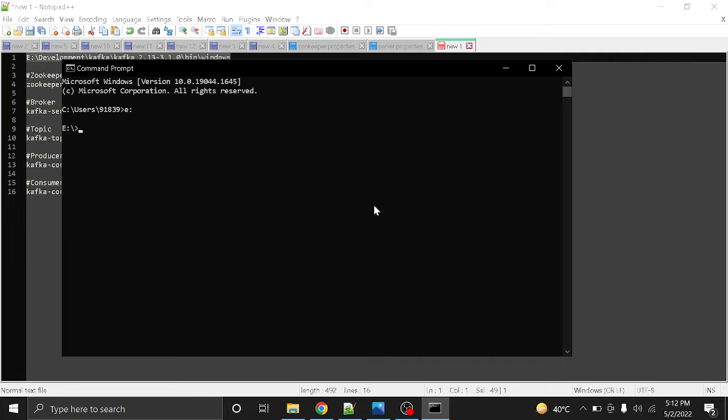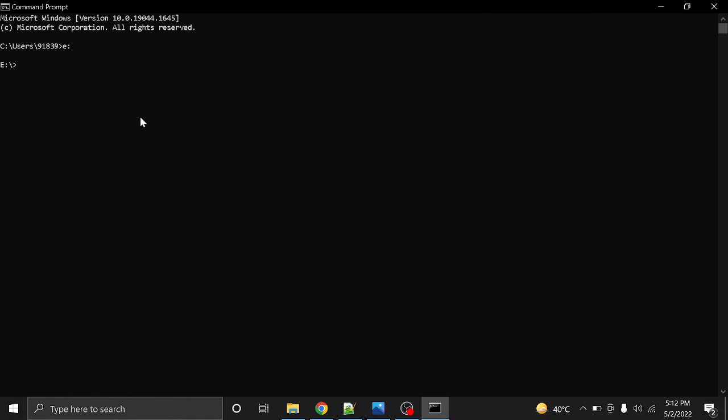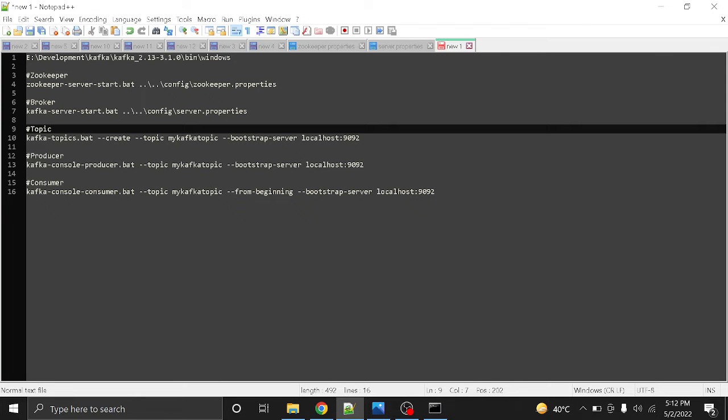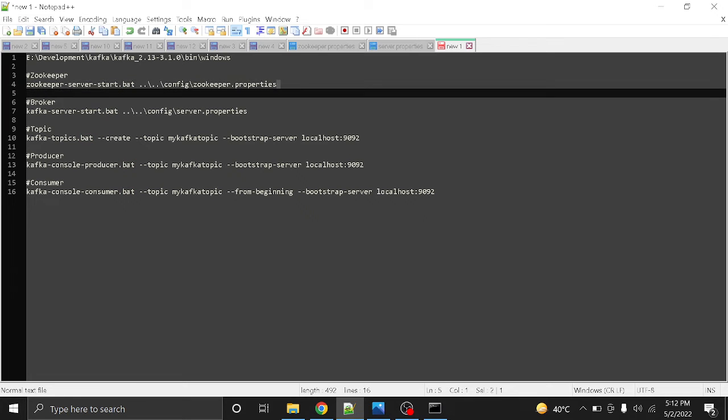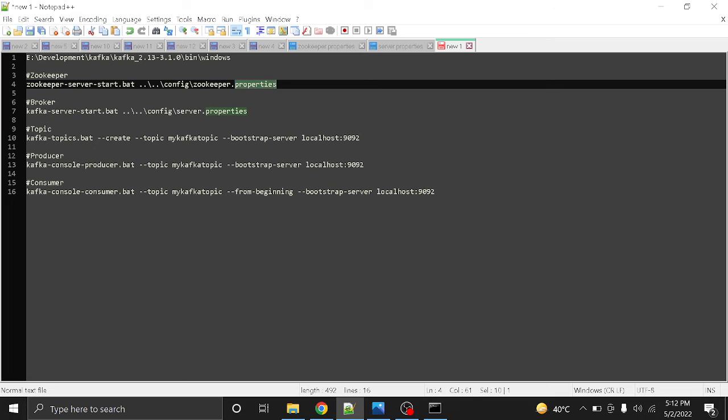Let's go to this path, and from this directory we are going to call zookeeper-server-start.bat to start the zookeeper, and we provide the configuration file as this one.